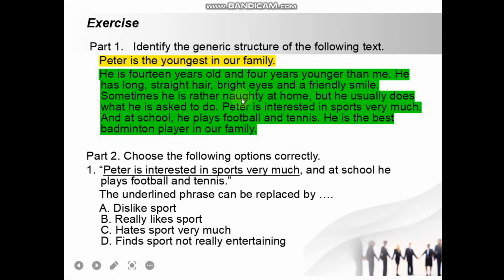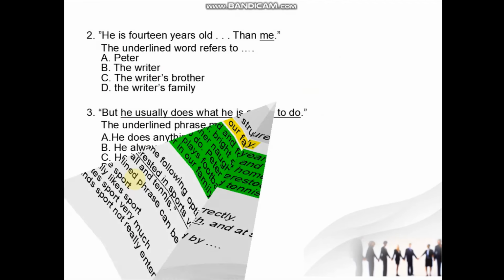Where is the identification and where is the description parts. And then part number 2, you choose the following option correctly. Multiple choice.